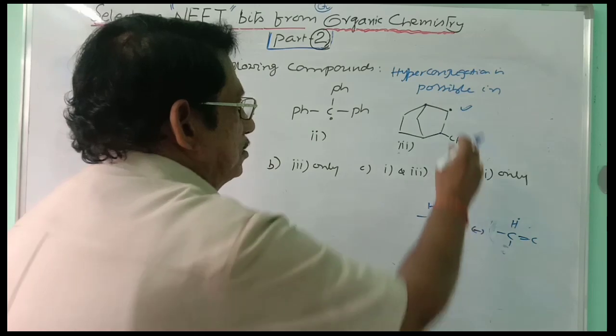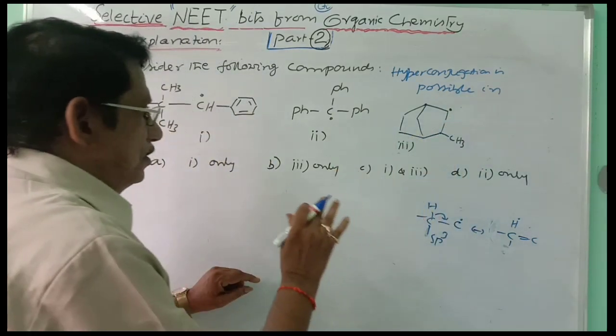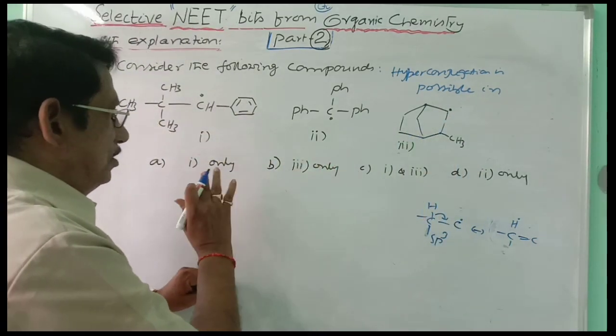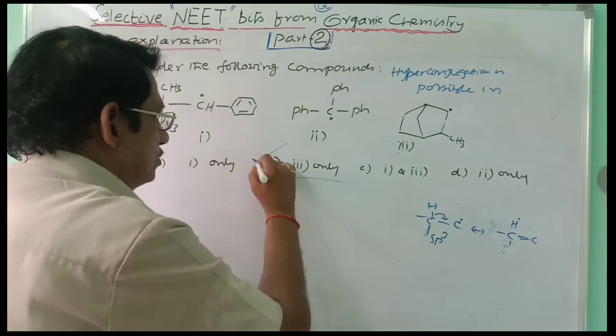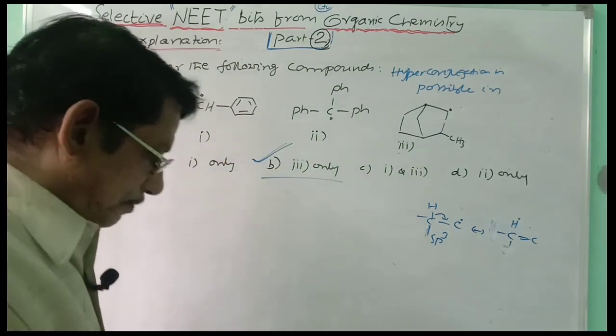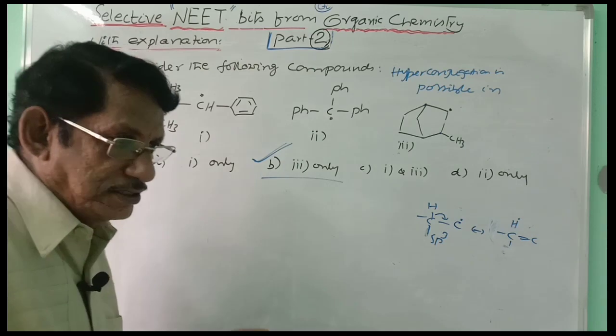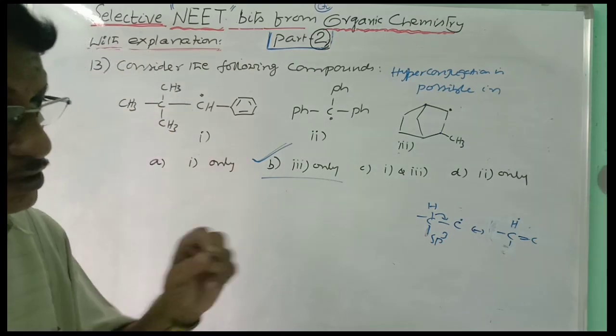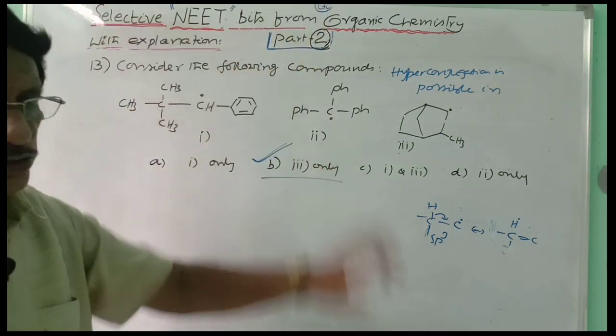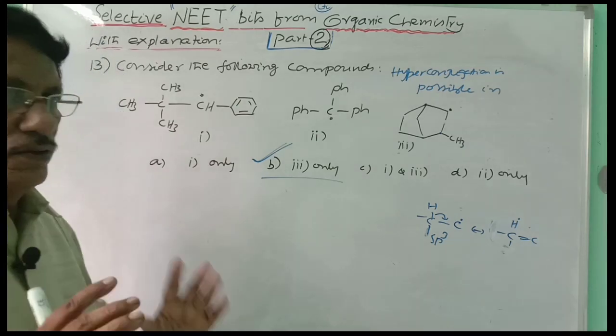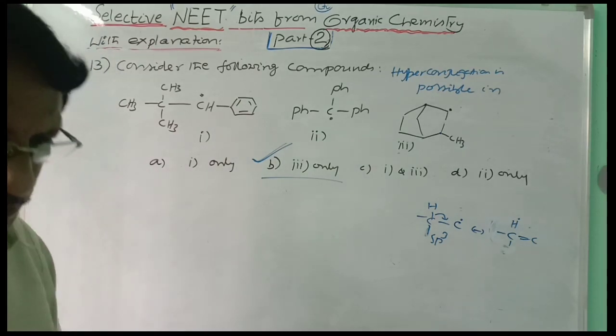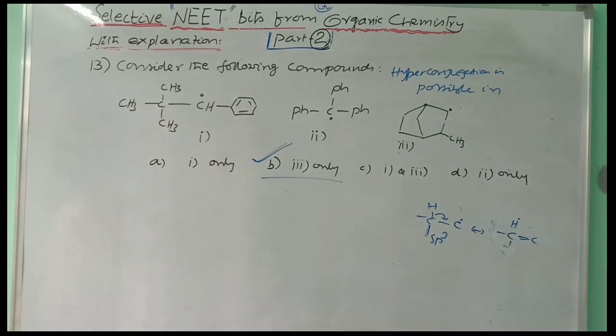3 is the correct bit. So here only 3, not 2, not 1, only 3. Only 3 means bit B. This is how to select the bit within no time. Hyperconjugation is possible in the case of that odd electron carbon which is attached to an sp3 carbon, and at least 1 hydrogen should be carried by that sp3 carbon. Then only can hyperconjugation be taken into account. Okay. Next bit.